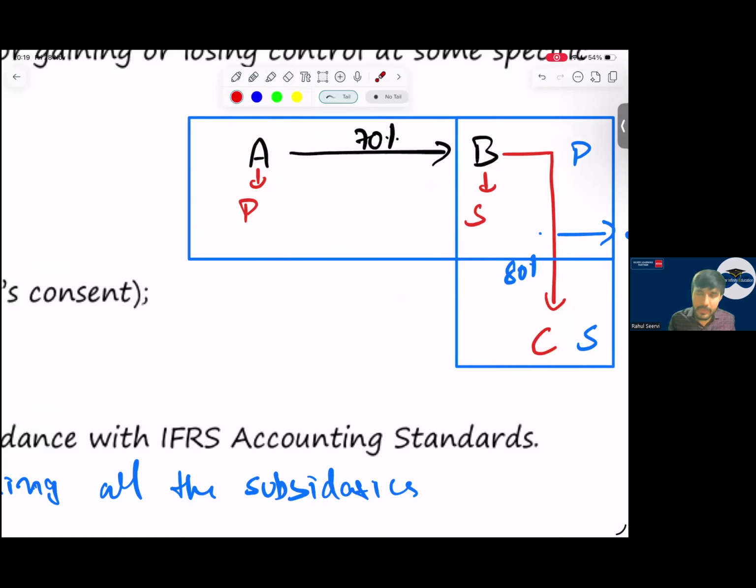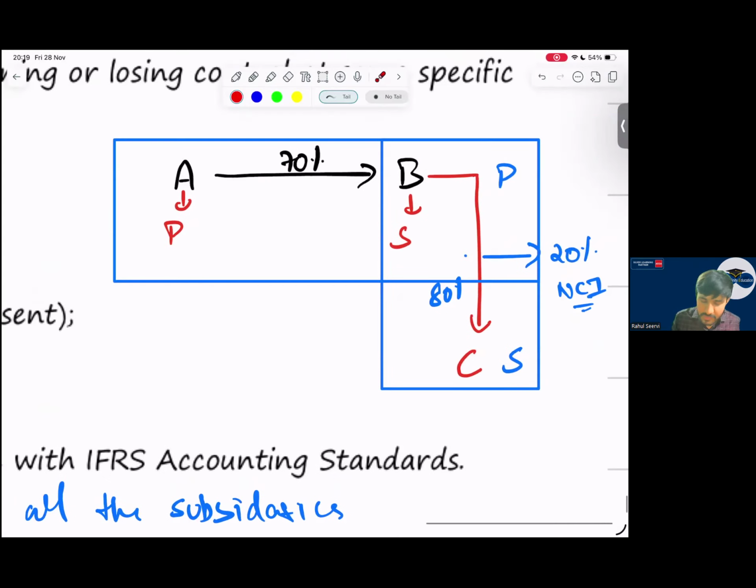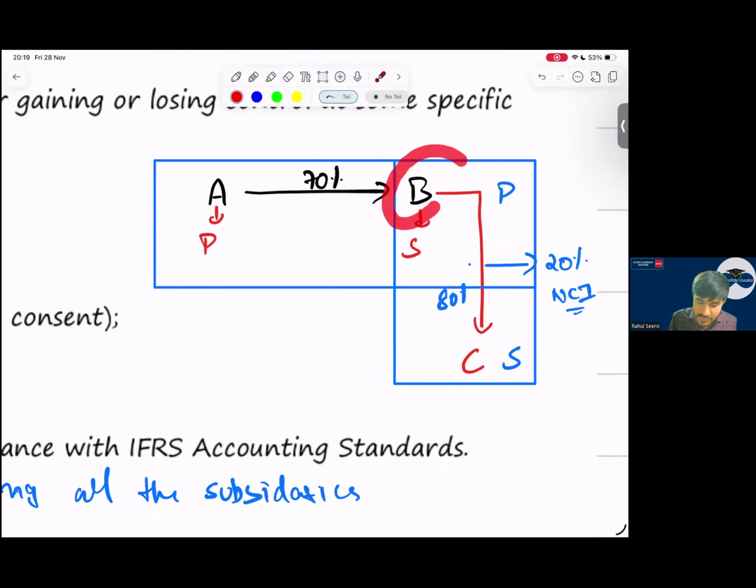But sir, can company B avoid preparing CFS? Yes. Out of four, there are four conditions which should be fulfilled. What is the first condition? It's there in the notes which I've given, each and everything is written in that. When will B company not prepare CFS? When B company is wholly owned or partially owned by one company.